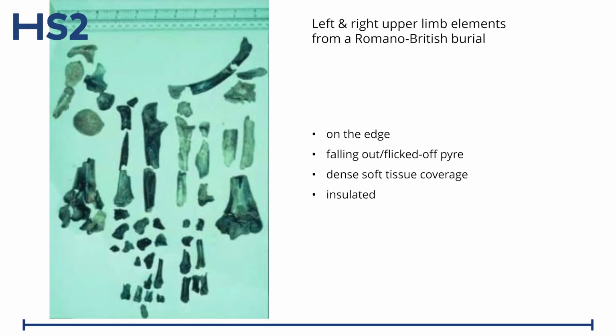And if we look at this image here, you can see what I mean. These are parts of the upper limb of a fairly high status Romano British cremation burial. You can see the black bone. The black bone is where it's not oxidized, it's still in reducing conditions. There's a lot of organic components to get rid of. And the white bone is where it's fully oxidized. In this particular case, because of the areas involved, this suggests there was something insulating this part of the body.